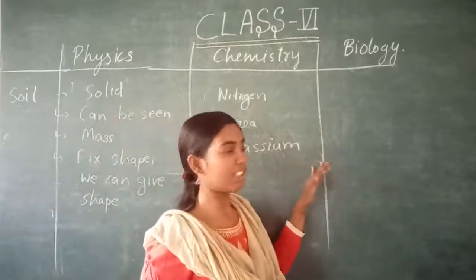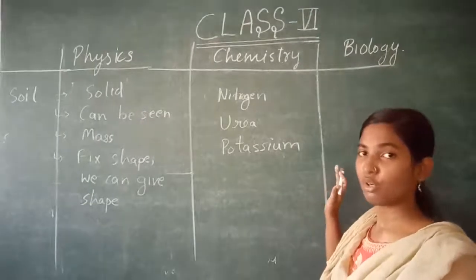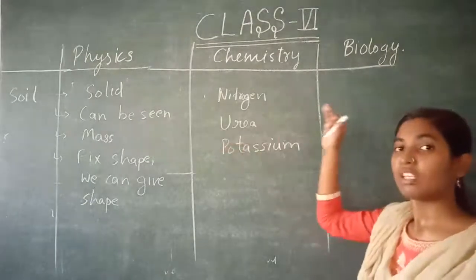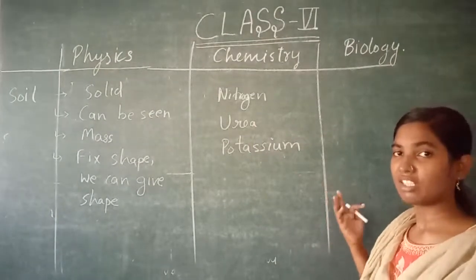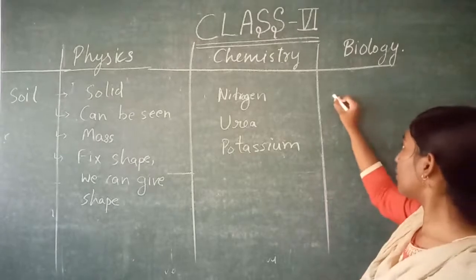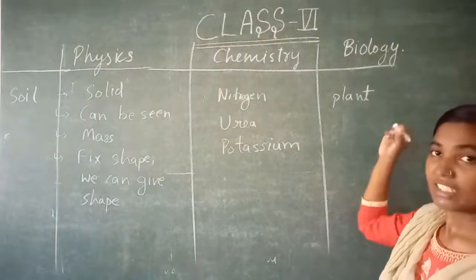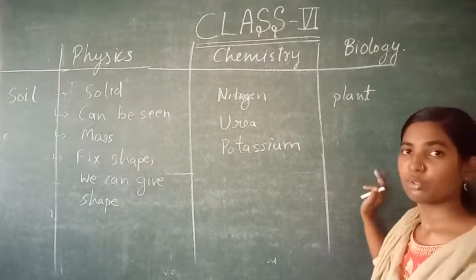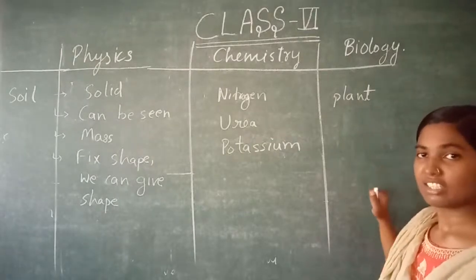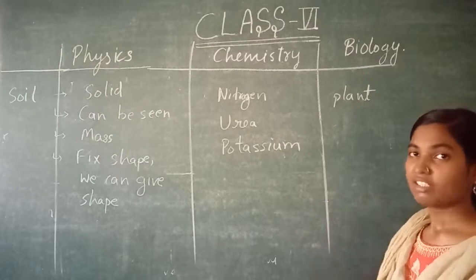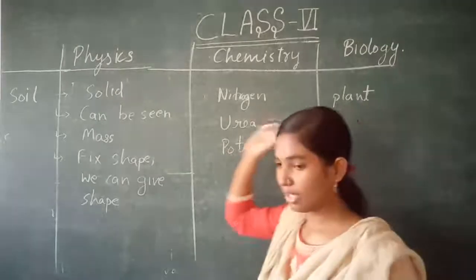Now how are we studying this soil in bio? We will see the effect of soil on life, how it affects our life. For example, plants can grow in soil only. They cannot grow any other way. So for plants, soil is essential. It is not harming. So all these kinds of things we will study in bio.